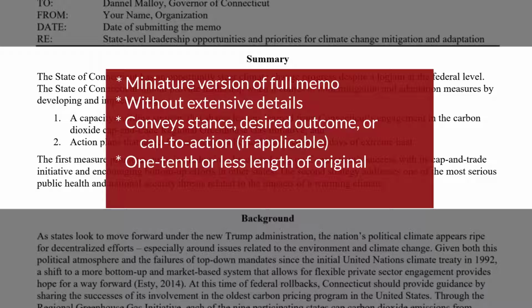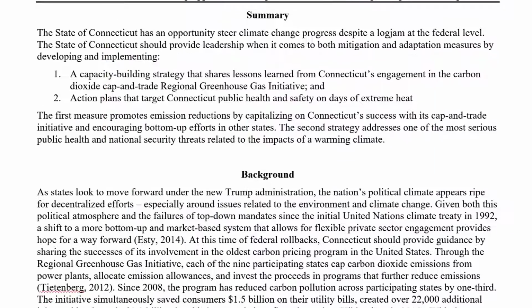A summary should be 1/10 or less than the length of the original. In this case, the memo is 1,119 words. The summary of it is 119 words, exactly 1/10. Sometimes the summary is written last, although it appears at the top of the memo, and that is because it is the elevator pitch you developed after much reflective thinking and research.